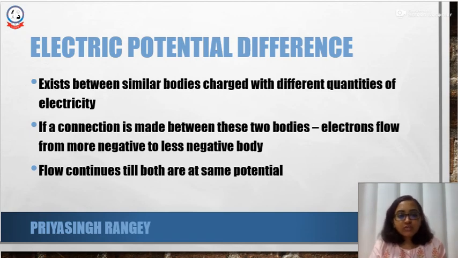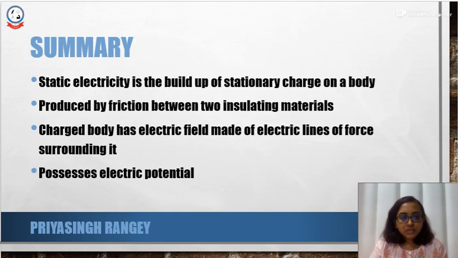This flow is going to continue till both bodies come to the same potential. Until the potential difference becomes zero, there is going to be an electron flow from the more negative body to the less negative body. So that is the potential difference.